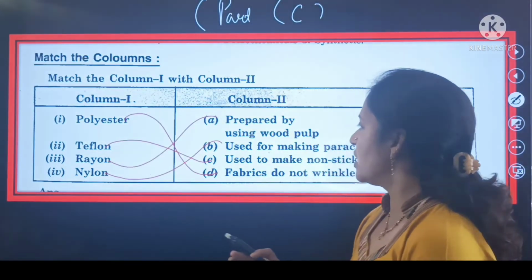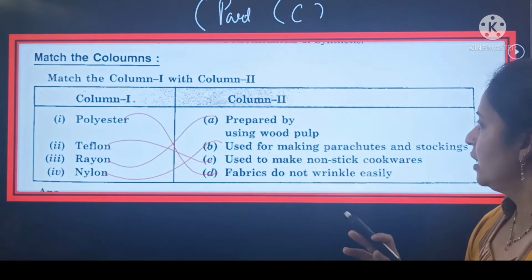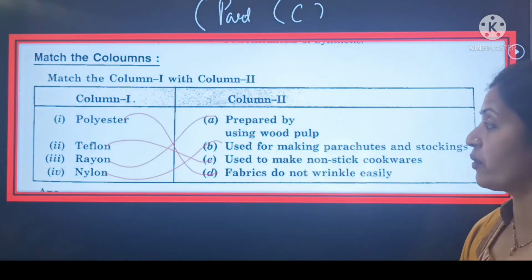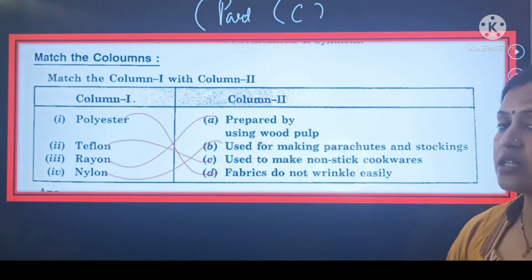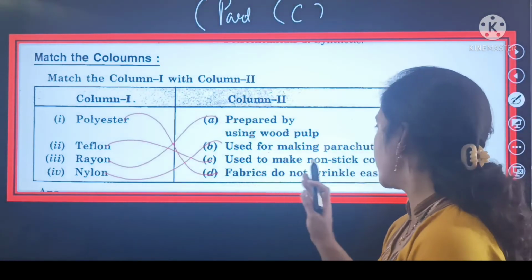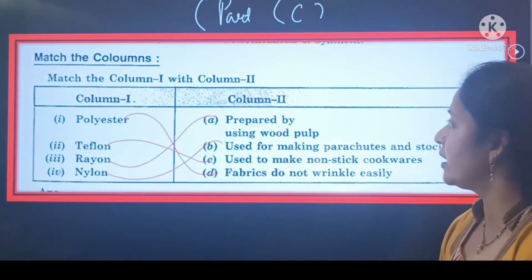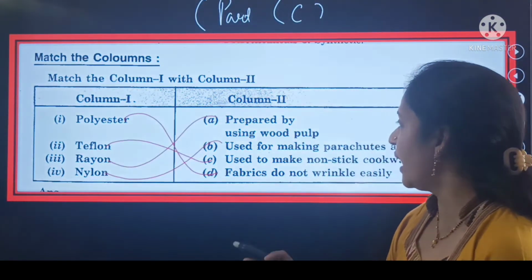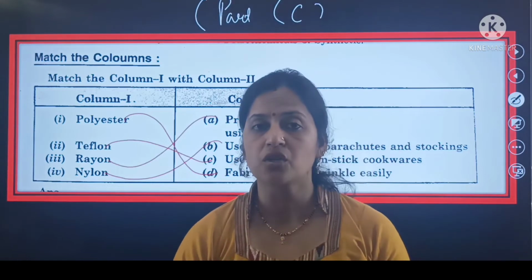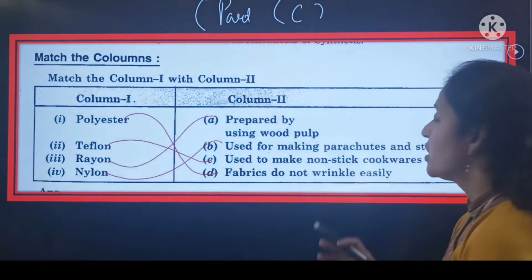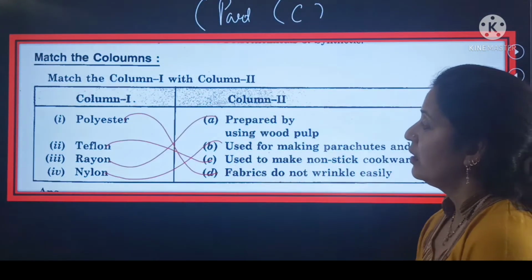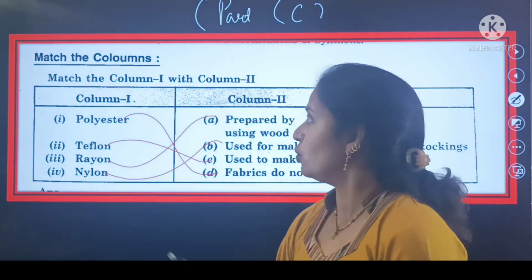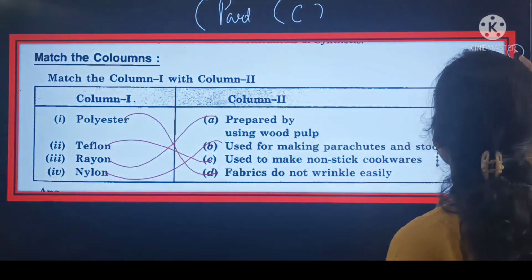So polyester, it is used for making fabrics that do not wrinkle easily. Teflon, it is used for making non-stick cookwares, and rayon, it is prepared by using wood pulp, and the last one is nylon. Nylon is used for making parachutes as well as stockings. So this is the matching of the column 1 with column 2, and it is our part number C.